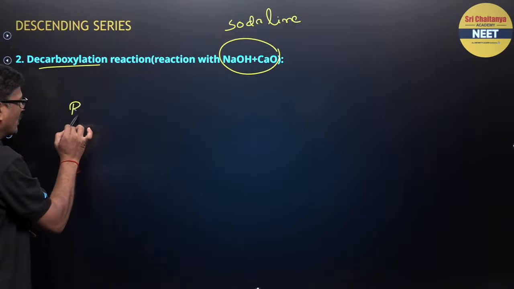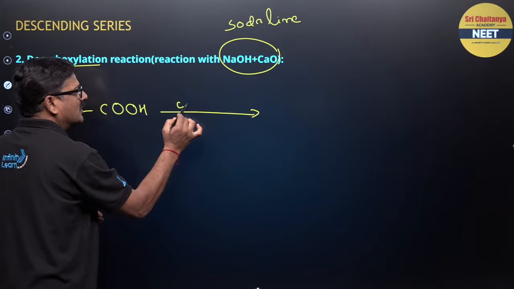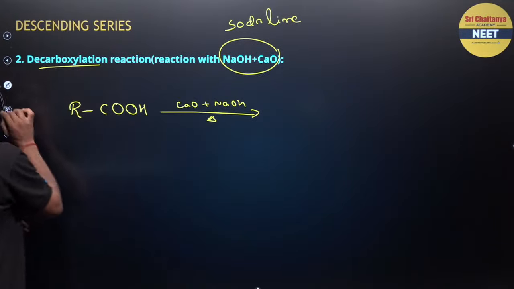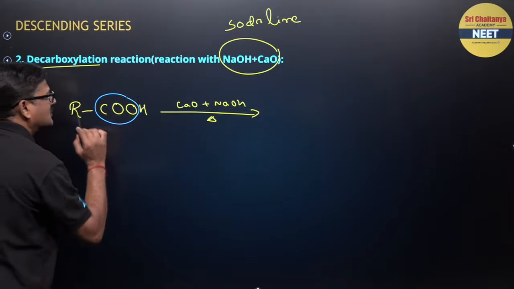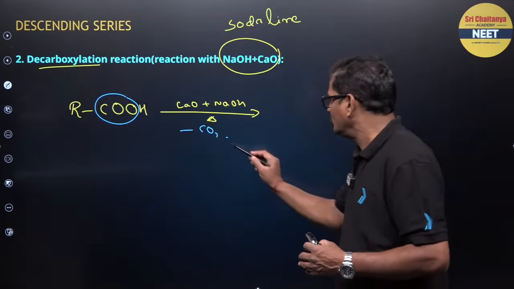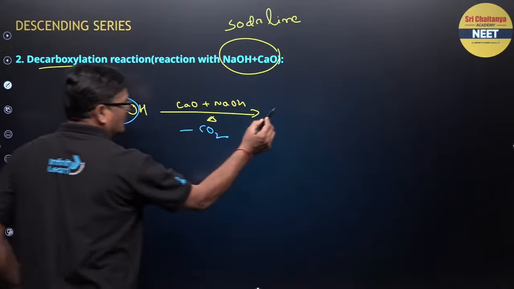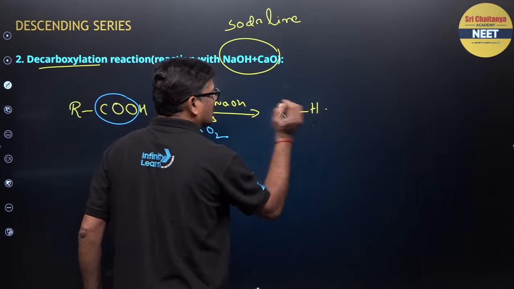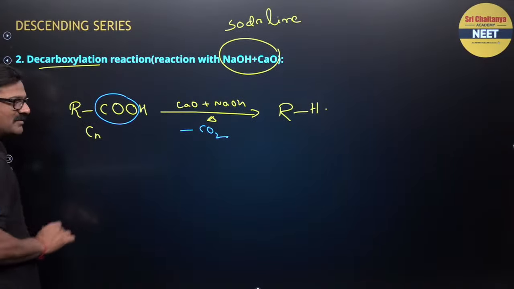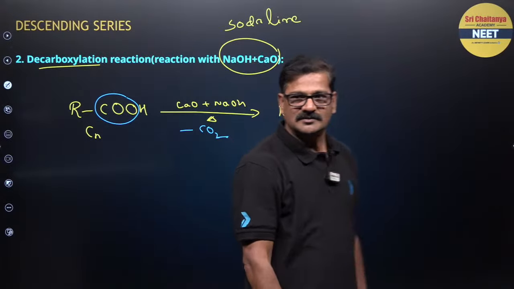Okay, whenever you have a carboxylic group, if you add soda lime, calcium oxide and sodium hydroxide, and you heat it, what do I do? Remove carbon dioxide, just CO2. Whenever you remove carbon dioxide, you will get an alkane, one carbon less. Whether it has n number of carbons, the product will have n minus 1 carbon.